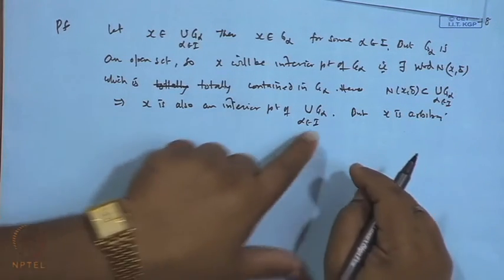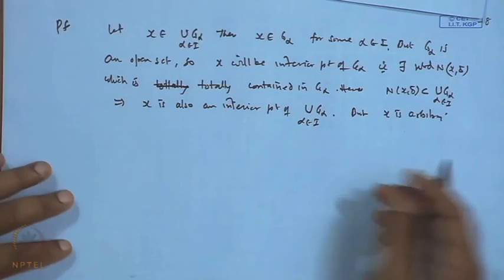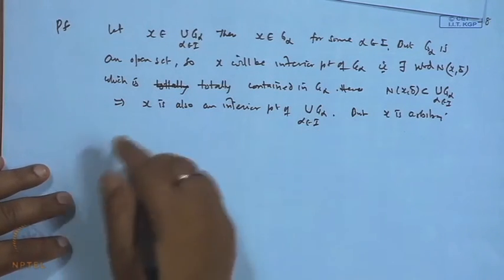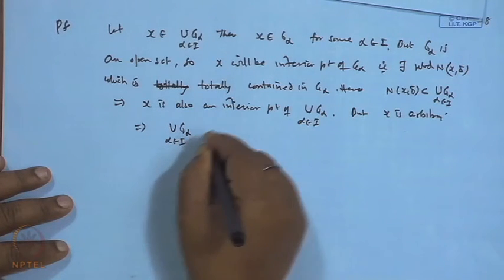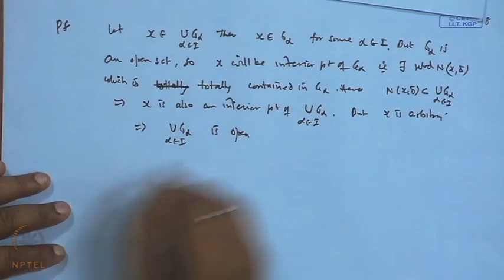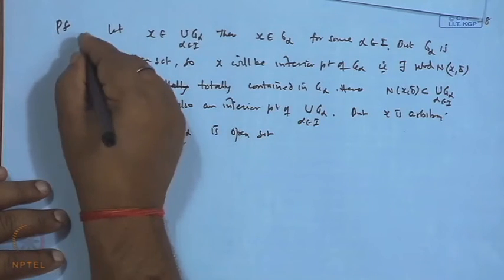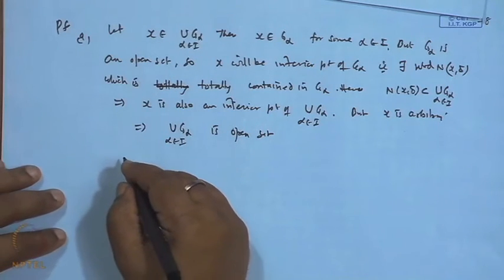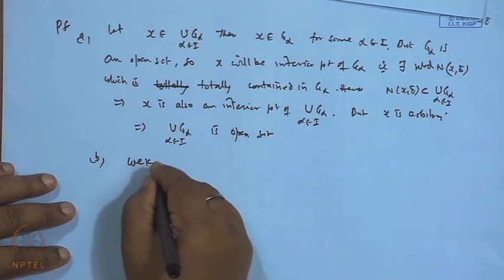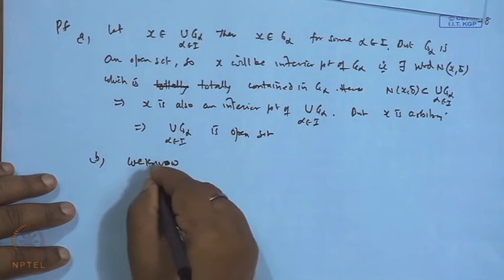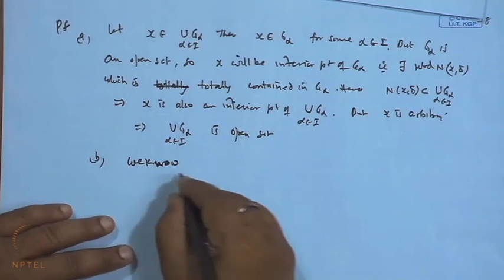So, what we say is that the countable union of G alpha is open, because every point becomes an interior point. So, this implies that the union of G alpha, alpha belongs to Y, is an open set. Similarly, part B follows from this result. We know this is a simple set theoretical result.